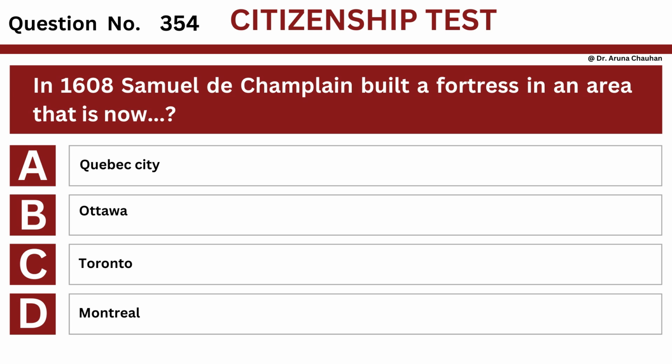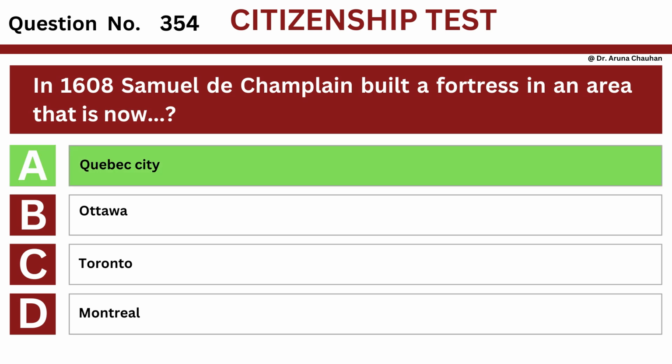Question number 354. In 1608, Samuel de Champlain built a fortress in an area that is now Option A, Quebec City, Option B, Ottawa, Option C, Toronto, Option D, Montreal. The answer is option A, Quebec City.